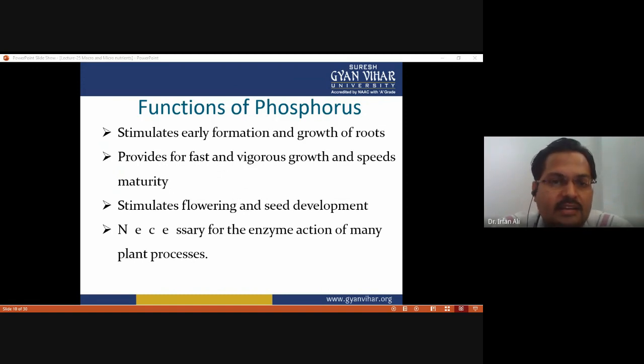Phosphorus is also necessary for the enzyme action of many plant processes, because phosphorus is a part of coenzymes, cofactors, and prosthetic groups. Without these non-protein components of the enzyme, the enzyme cannot act. That is why phosphorus is very essential for plant growth and development, because it maintains the physiology and metabolism of the plants.